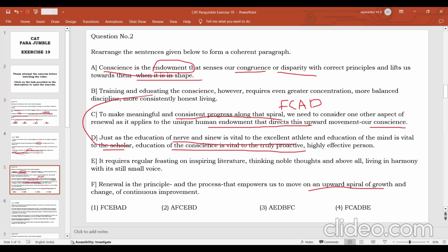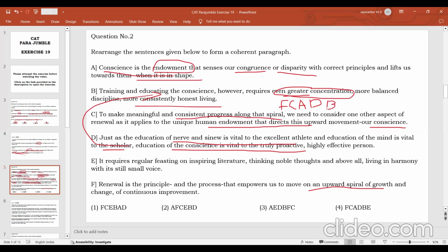Which one? This one. Training and educating the conscience, however, requires even greater concentration. So what is the meaning here? It means if you want to train your mind or train your body, it requires not that much effort, but training your conscience requires greater concentration. Greater is a comparative term, so it needs more concentration than training your mind or training your body. That is why it is, and more consistently honest living. So these are the things required for training and educating the conscience.